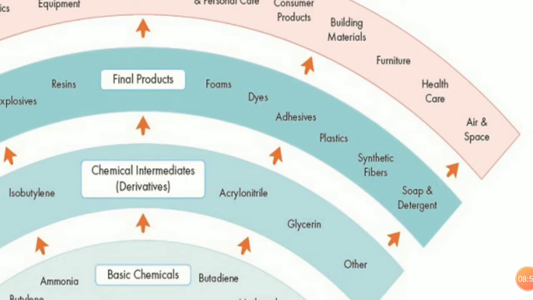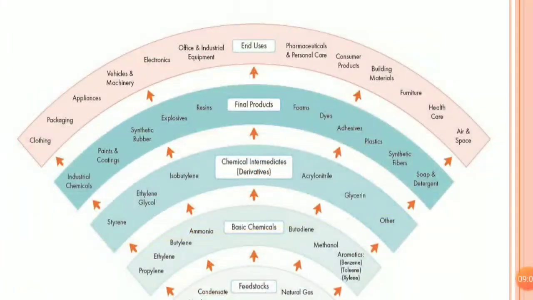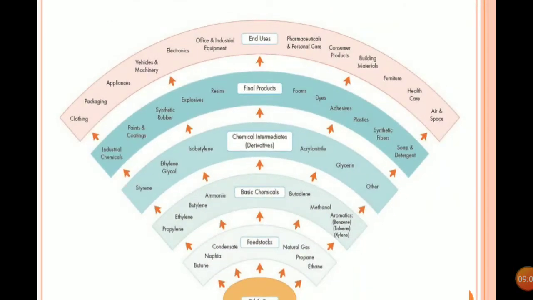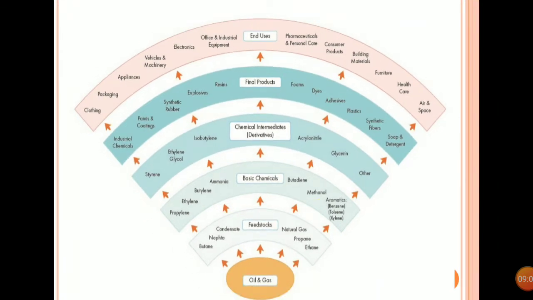All these are end uses of the petrochemical products. So that is why petrochemical engineering has a very large importance in our day-to-day life. That's why we are very interested in this type of study.